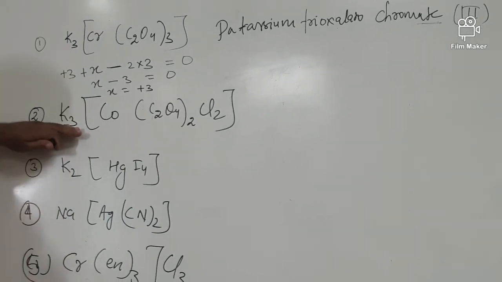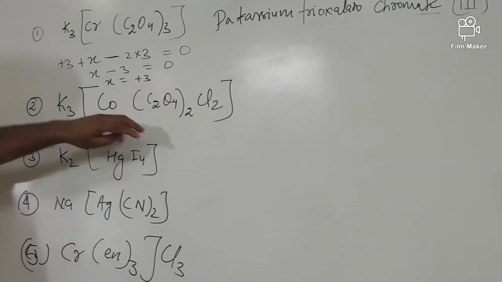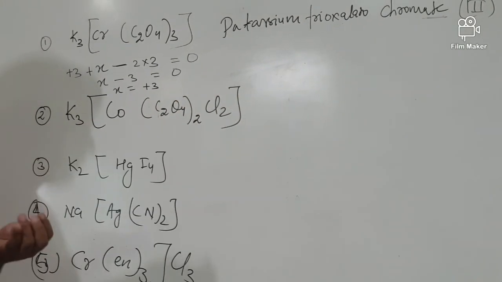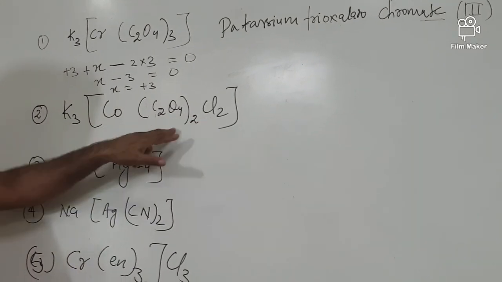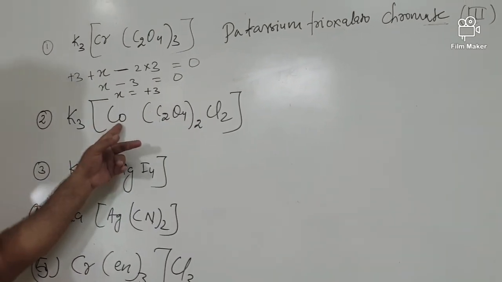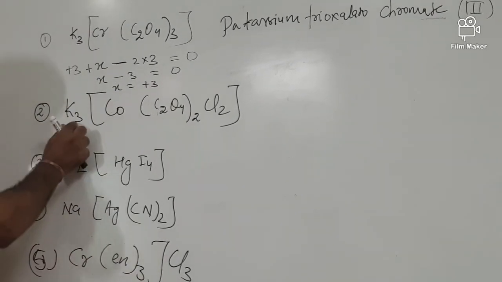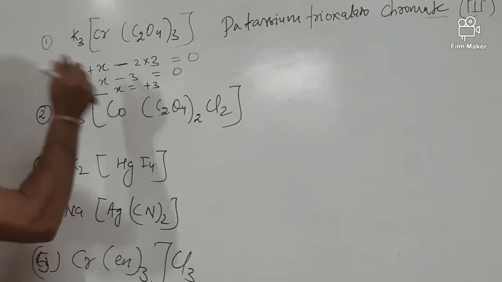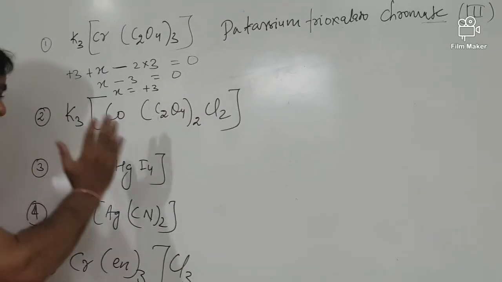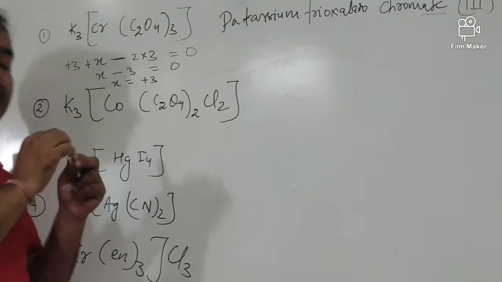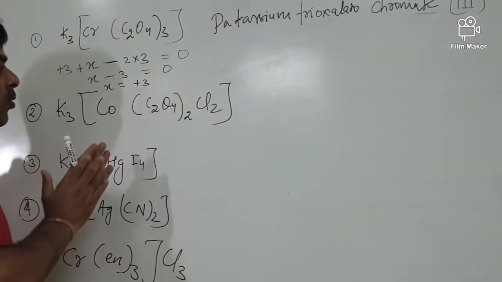Next, K3[Co(C2O4)2Cl2]. This is called a heteroleptic complex. Why is it called heteroleptic? Because 2 different ligands are associated with cobalt. So K3, this is the simple cation, the central metal atom, a ligand, another ligand. When two different types of ligands are given, we just use alphabetical order.